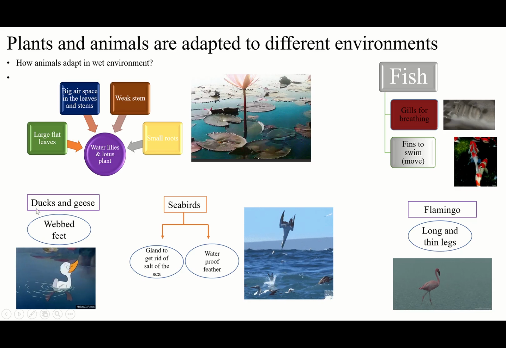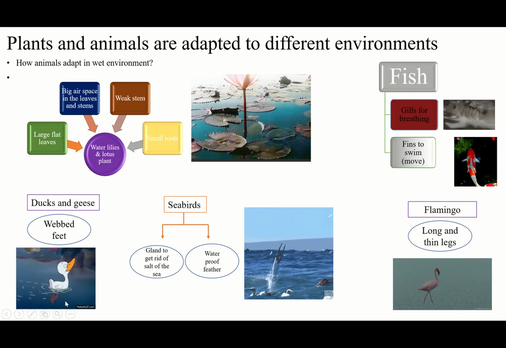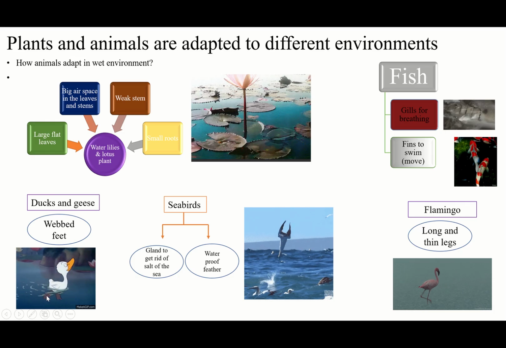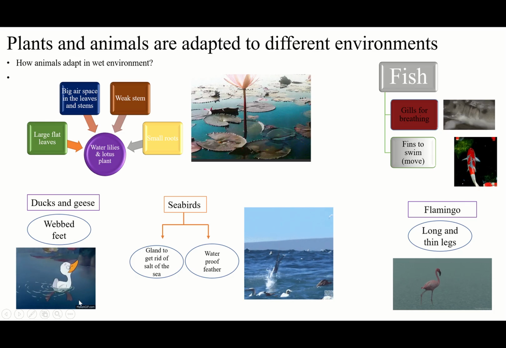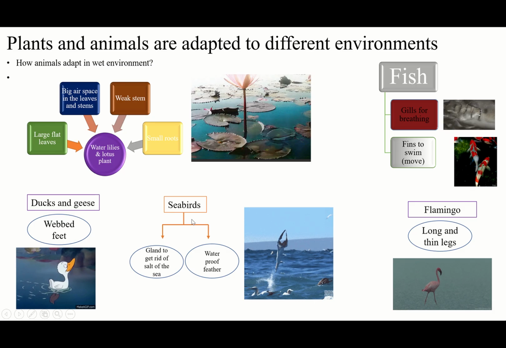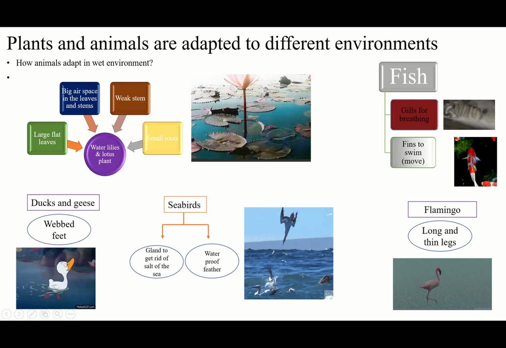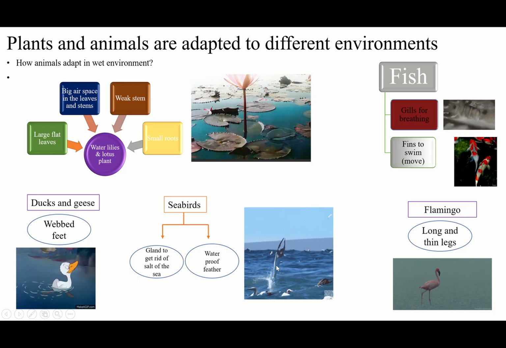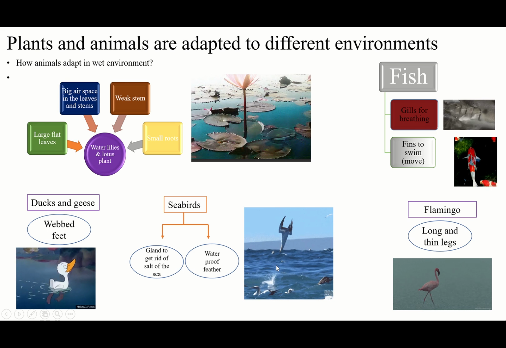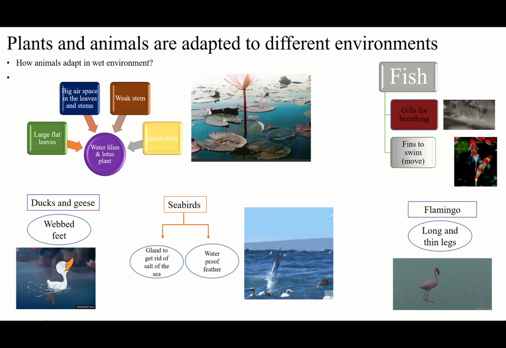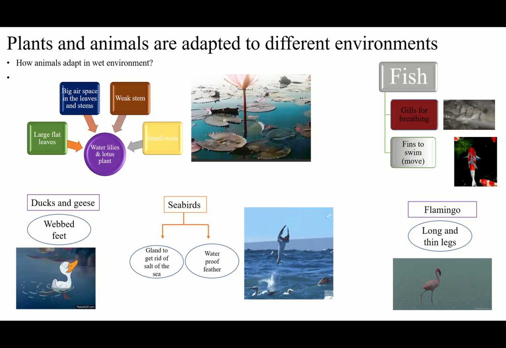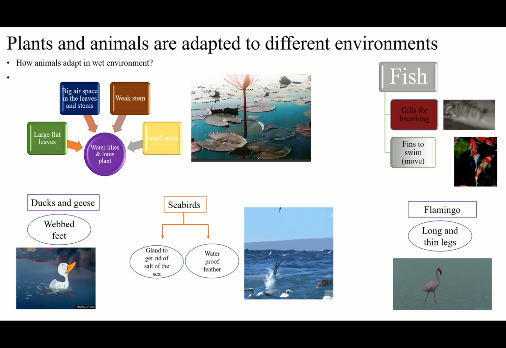And about the animals, ducks and geese have webbed feet. As you see, their feet will be wide and they will push the water, and they will go faster. Seabirds, we said they have waterproof feathers that help them to not get wet, and they will float. After catching the fish, they will get out of the water easily.